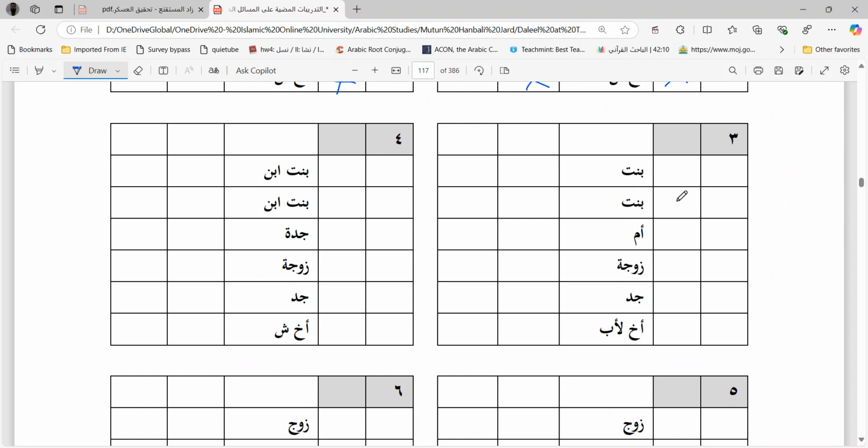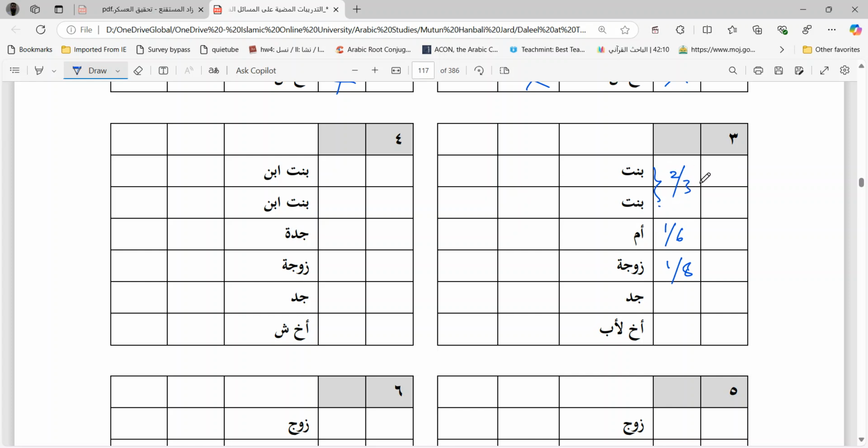Here you have two daughters, mother, wife, grandfather, and a consanguine brother. These two daughters, they will take 2 by 3. Mother will take 1 by 6. Zauja will take 1 by 8 because daughters are present. Now we have to see whether something remains for the grandfather, more than 1 by 6, less than, how much is remaining for the grandfather. This is what we have to see.